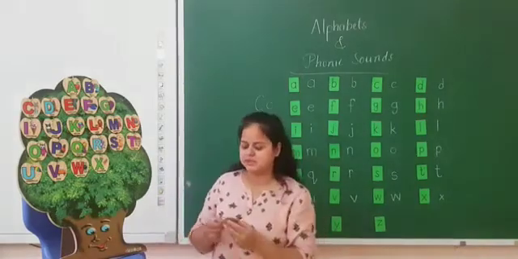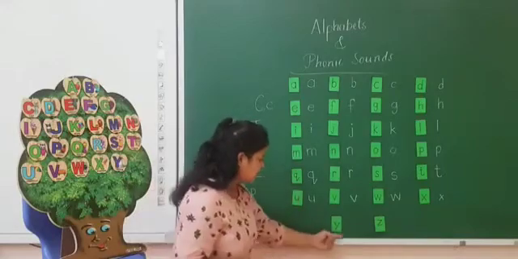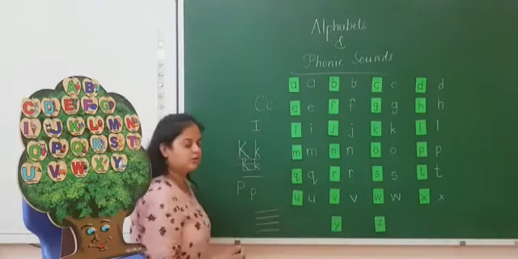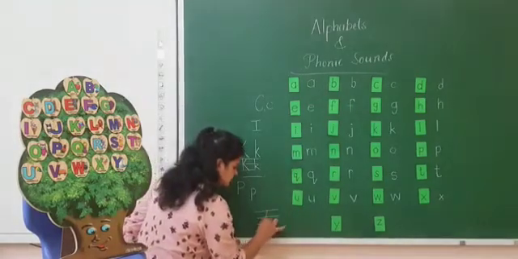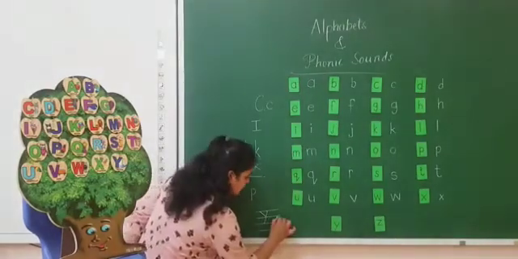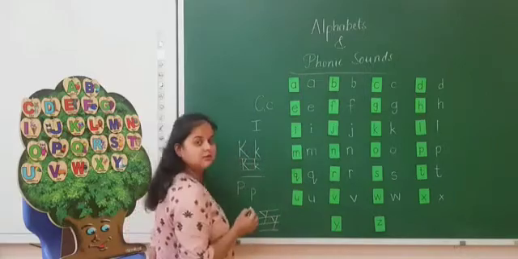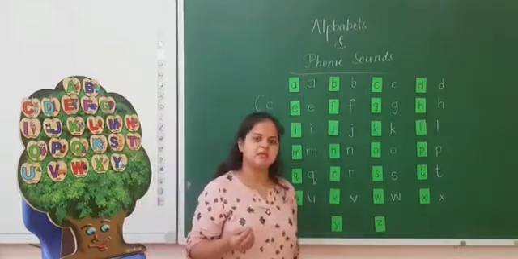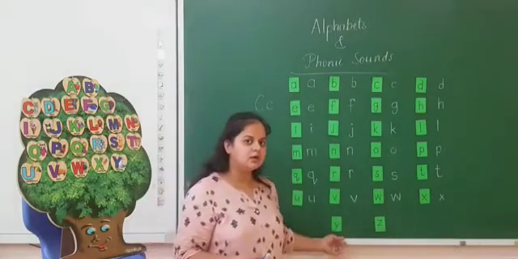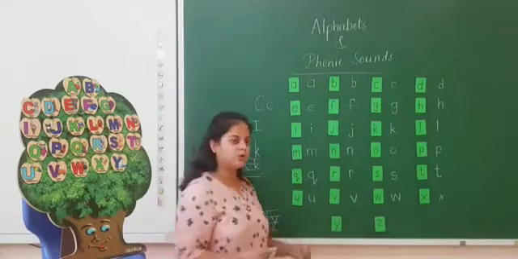The next is Y. Here I have the capital Y and here is the small y. In a four-line notebook, you write the capital Y in between first three lines, and the small y you have to write in last three lines. This is the only difference in capital and small y. Y sounds Y. Y, yacht. Y, yak. Y, yo-yo.